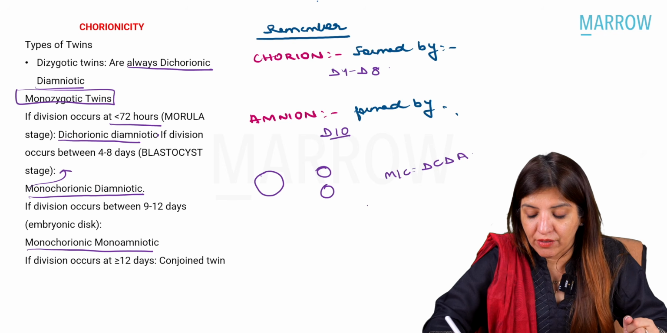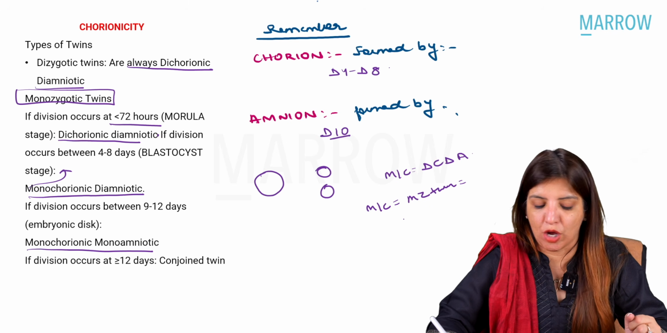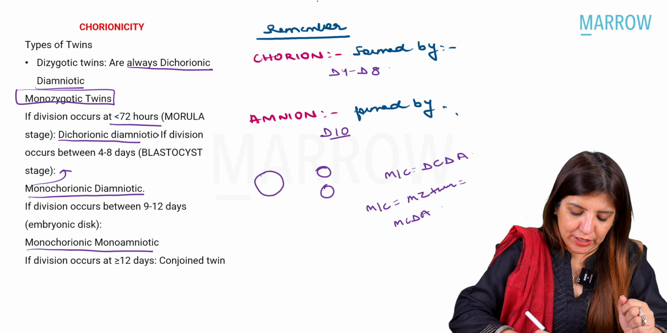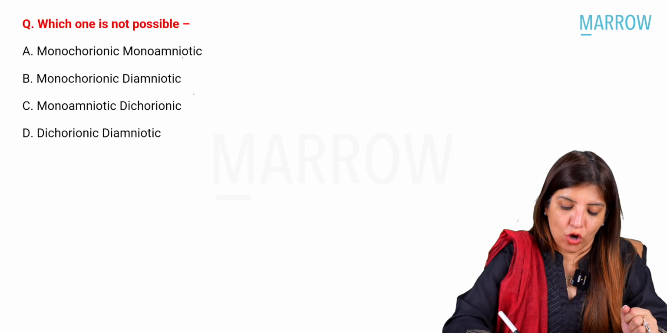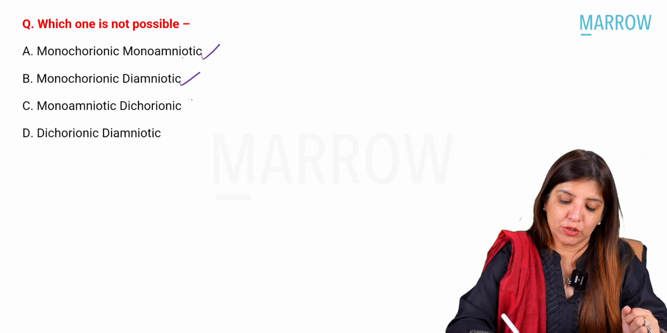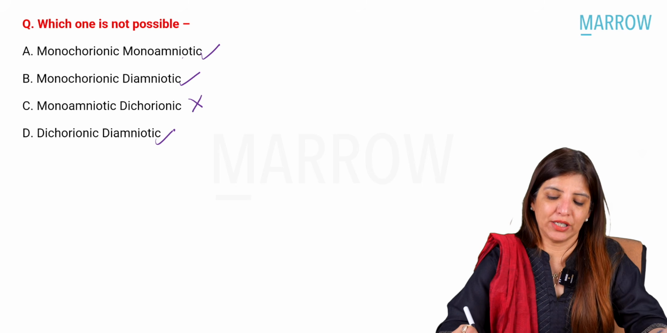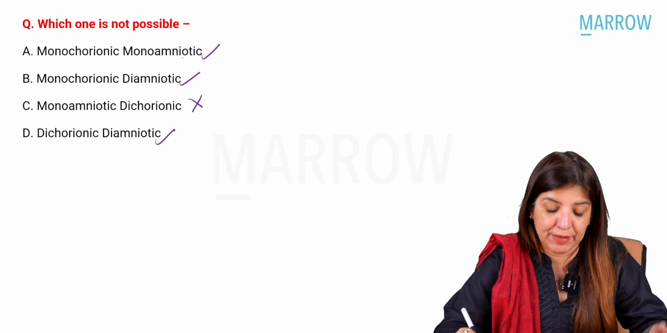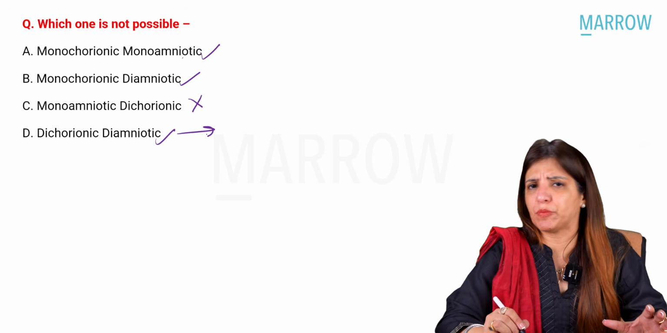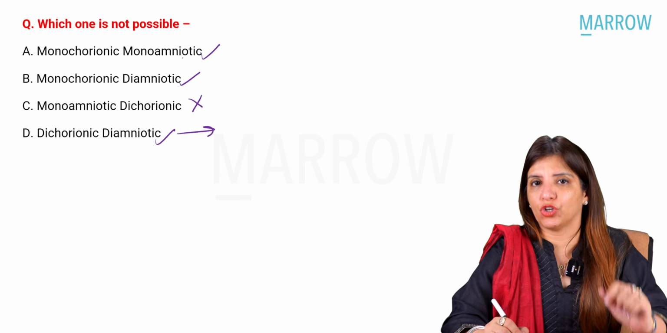diamniotic. And if they ask you the most common variety of monozygotic twin, the most common variety of monozygotic twin is monochorionic, diamniotic. So over here, which is not possible? Monochorionic, monoamniotic is possible. Monochorionic, diamniotic is possible. Monoamniotic, dichorionic is not possible, and dichorionic, diamniotic, that's the most common type of pregnancy. Now tell me, in dichorionic, diamniotic twin pregnancy, always please remember, DCDA always have better prognosis than monochorionic twins.